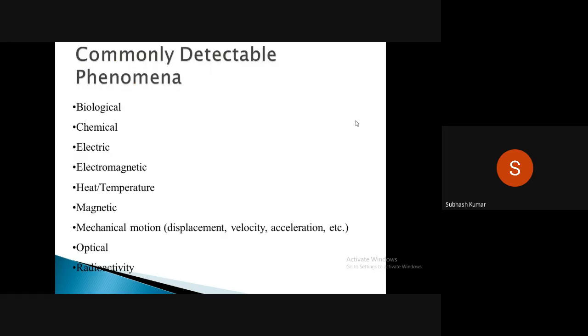Okay. The commonly detectable phenomena of the sensor, actuators, and transducer are in the fields of biological, chemical, electrical, electromagnetic, heat or temperature, magnetic, and mechanical motion, where the mechanical motion is converted to displacement, velocity, acceleration, force, and so on, and optical and radioactivity. So these are the common detectable phenomena, meaning the applications for the sensor, transducer, and actuators.